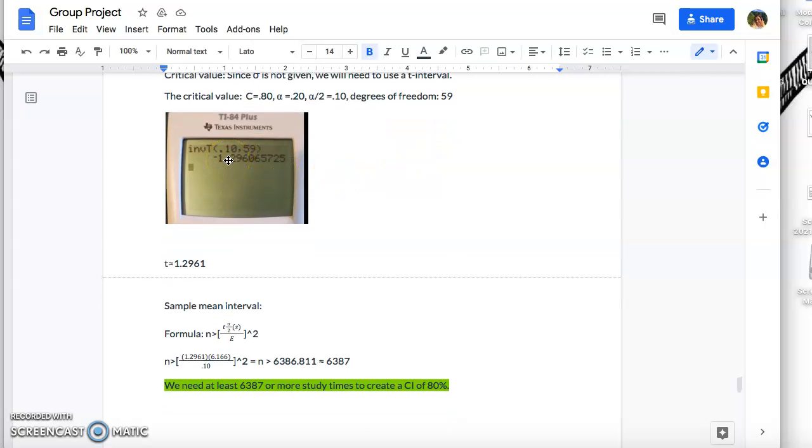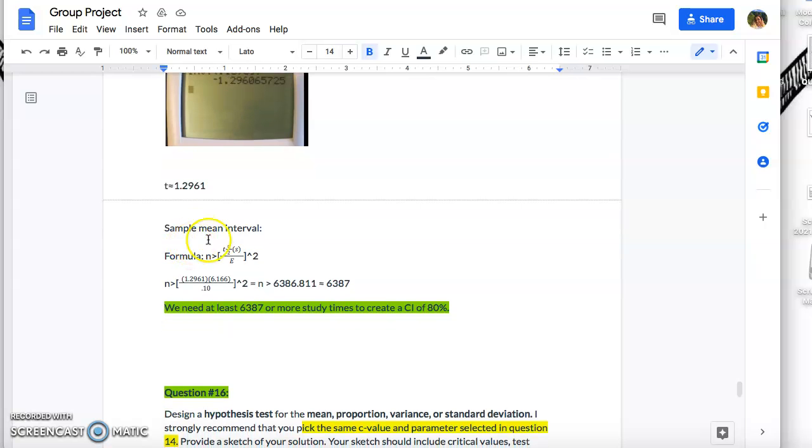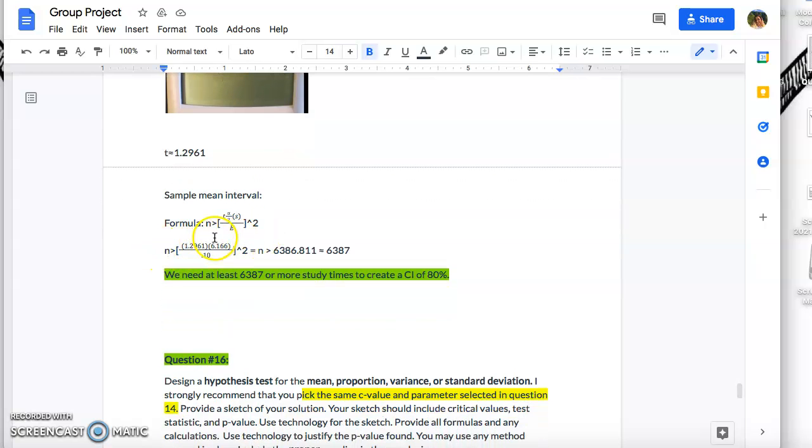Here you can see that we ran the code again, t-interval, but this time with 0.10 and 59, which gave us negative 1.296065725, which, when rounded, is 1.2961. Our sample size formula is here, and when we put everything in, it's 1.2961 times 6.166 over 0.10,